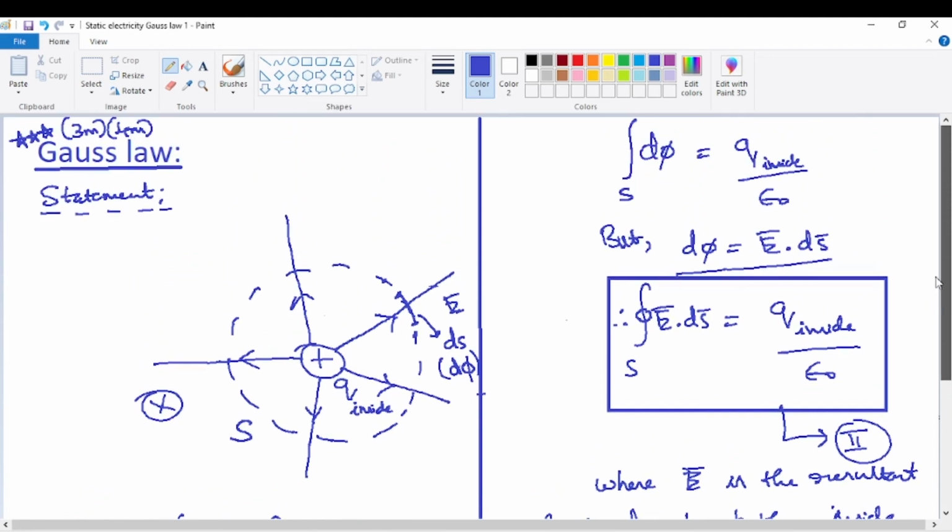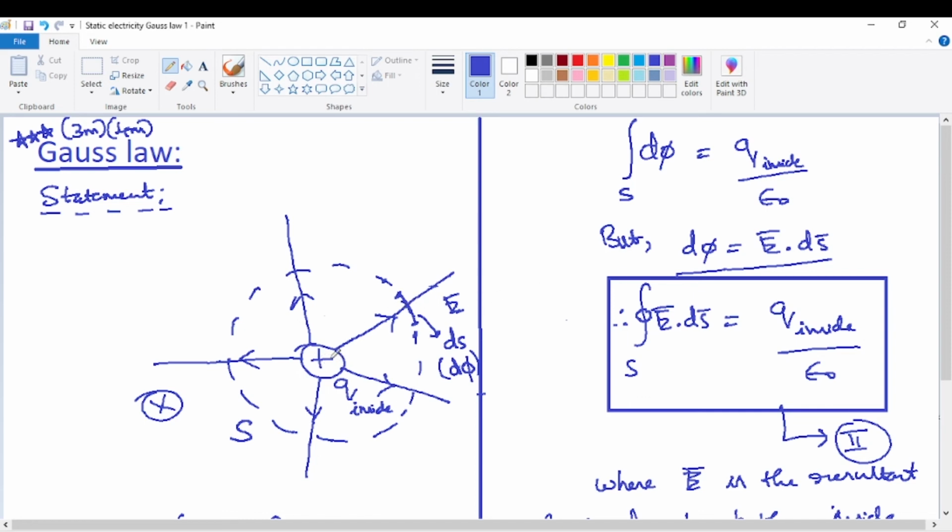So the entire Gauss law is very simple, but still we did not see the derivation. Now what about the derivation? Derivation is not complicated. I'll just give a small hint, so those who are interested can try the derivation. It actually starts with the electric flux second definition. We have to get a relation for the total flux. So firstly, flux through the elemental area is considered. d phi is equal to E bar dot ds bar. So E bar dot ds bar will be E ds cos theta. And what is E here? E is due to a charge.